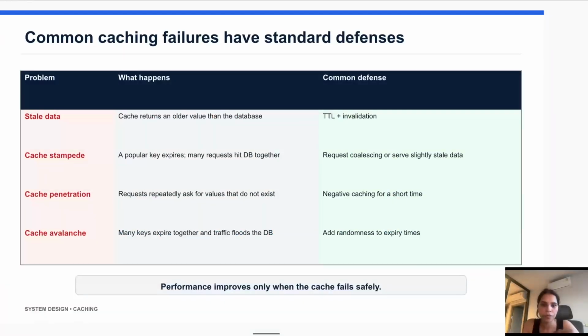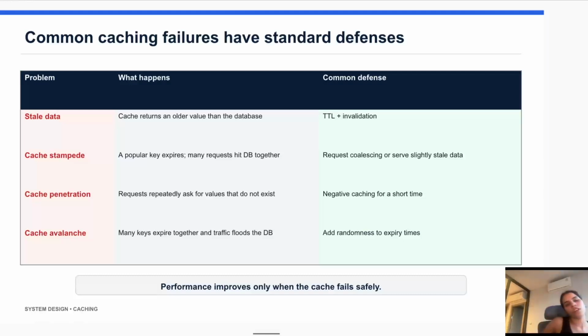Next are the common caching problems. The first problem is stale data. This happens when the cache returns an old value, even though newer data exists. Second is cache stampede. Imagine a popular cache key expires.